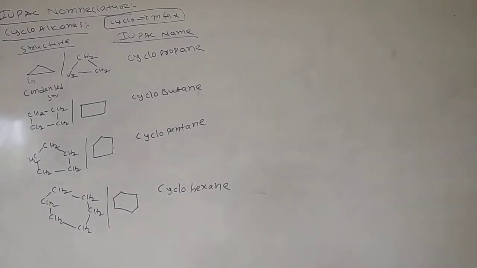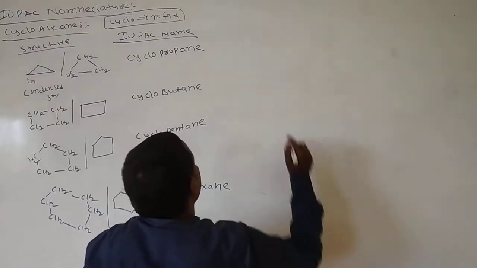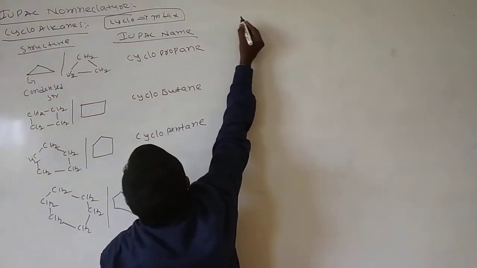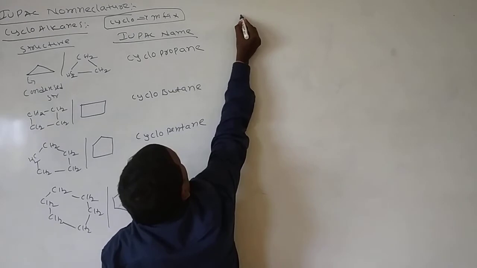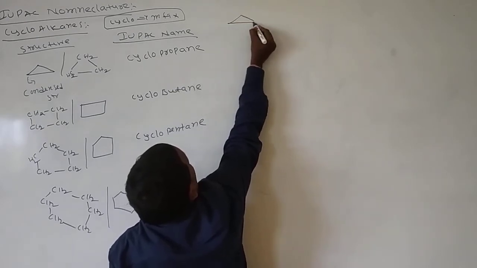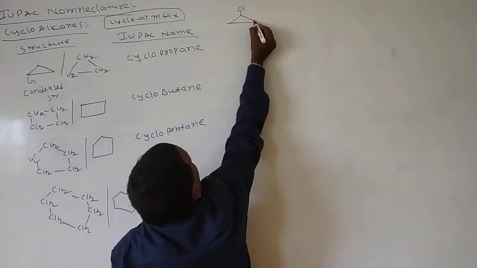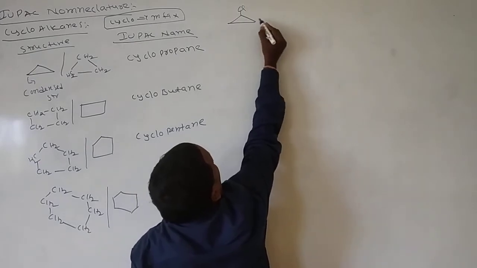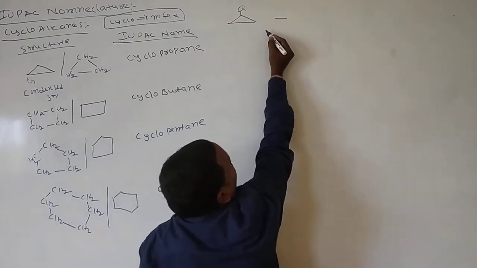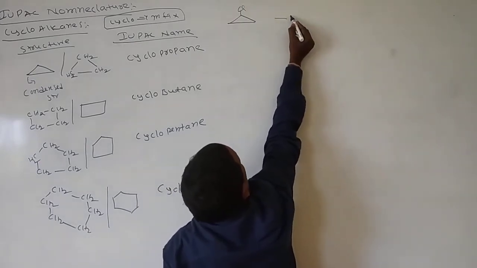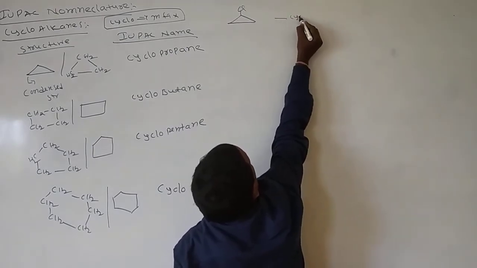If a substituent is present, for example chlorine, what is the IUPAC name of this one? The common name is cyclopropyl chloride.